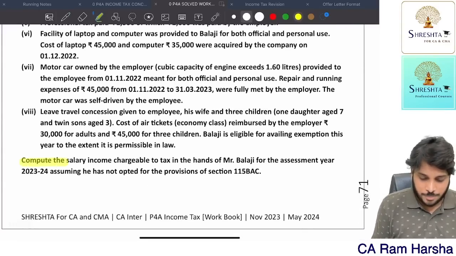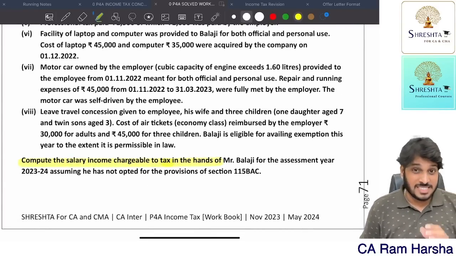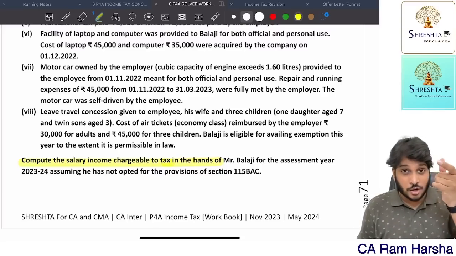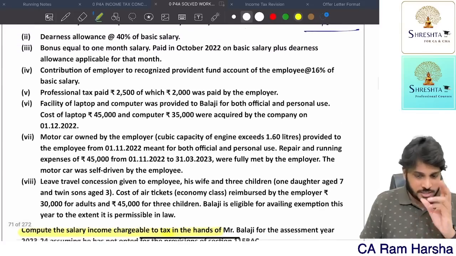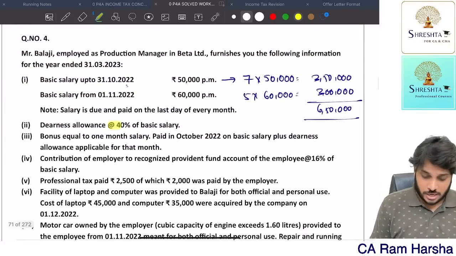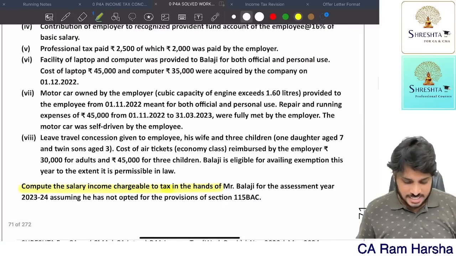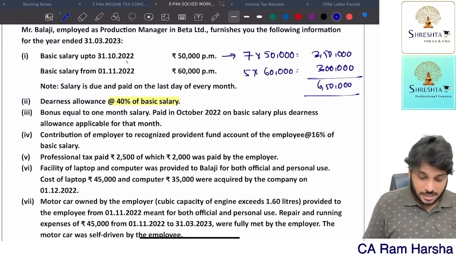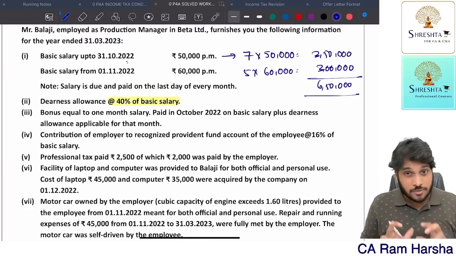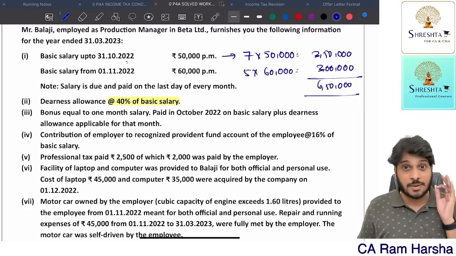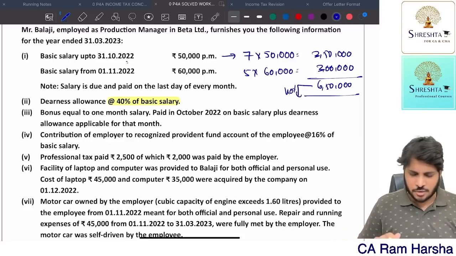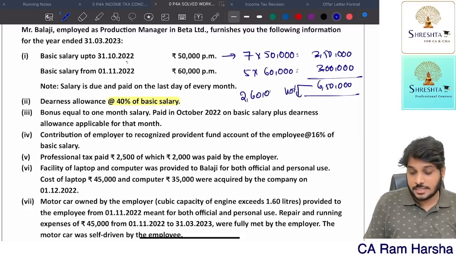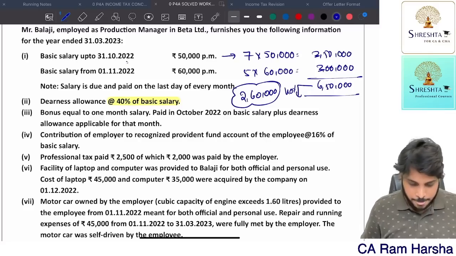Okay. First of all, what are they asking? Compute salary income chargeable to tax in the hands of the employee. It means they're asking for income from salary which is taxable. That means you should compute gross salary, eliminate the deductions, then get income from salary. Fine. Now I got the clarity. Now, dearness allowance is 40% of basic salary. Is this DA for retirement or not? Nothing is given, so it is not for retirement, not as part of terms of employment. On that, 40% means 10% is 65,000, so 1,30,000, 2,60,000. 2,60,000 is the DA.